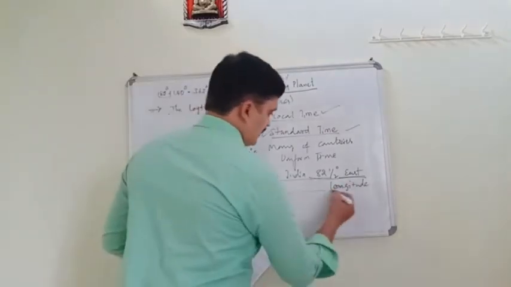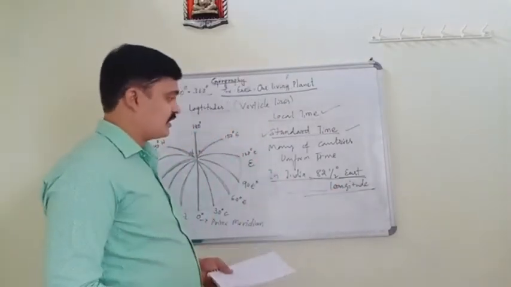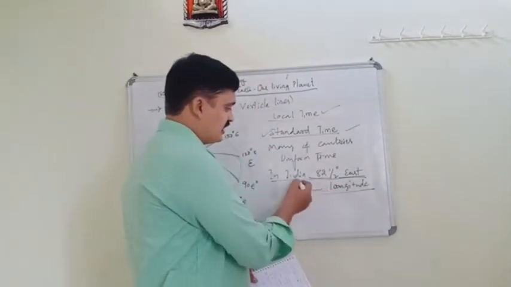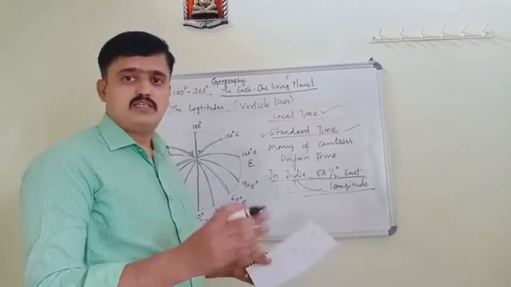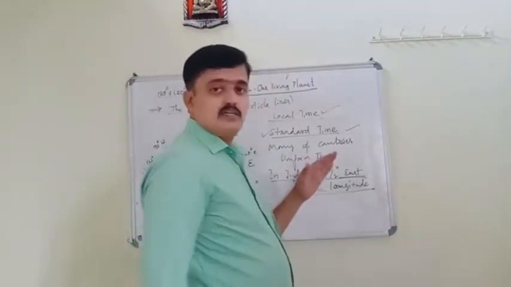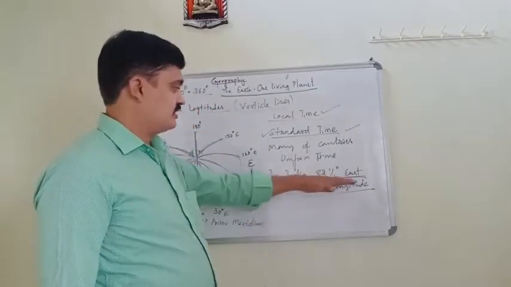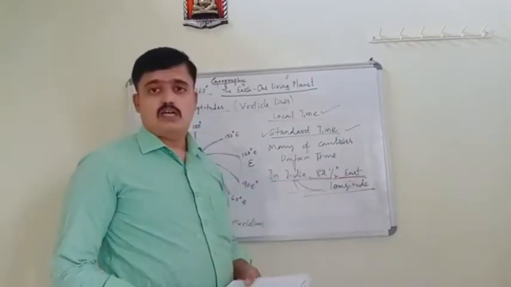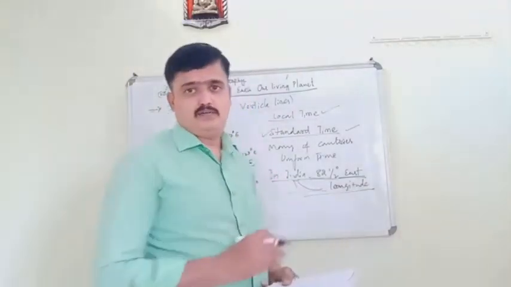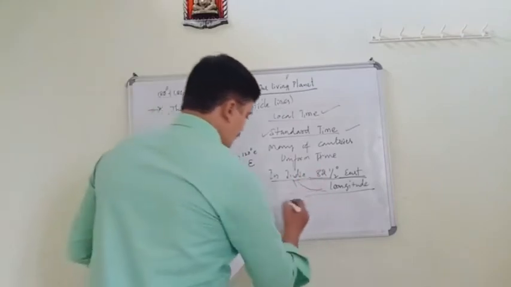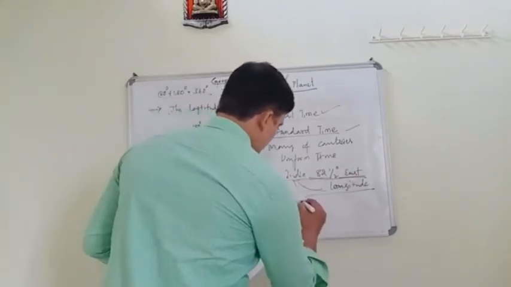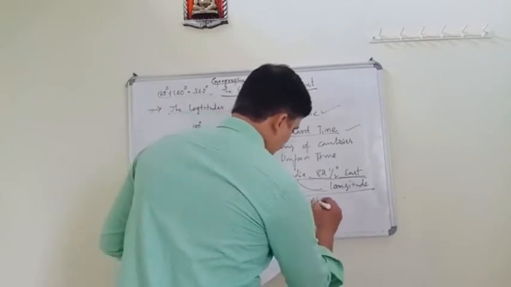It is considered the standard meridian of our country, India. The 82.5 degree east longitude is the standard meridian of India. And this longitude passes through the city of Allahabad.